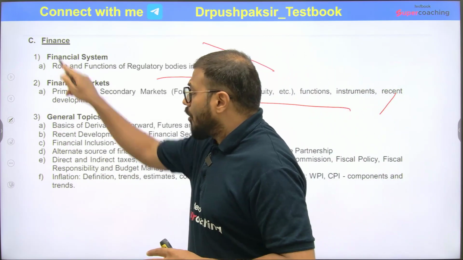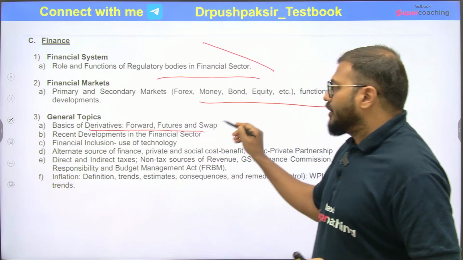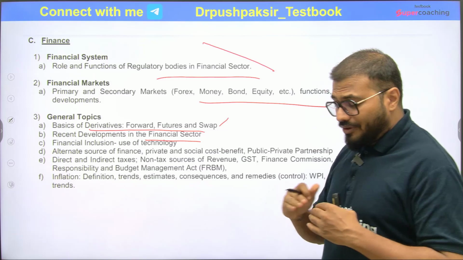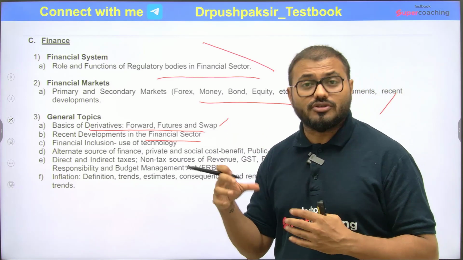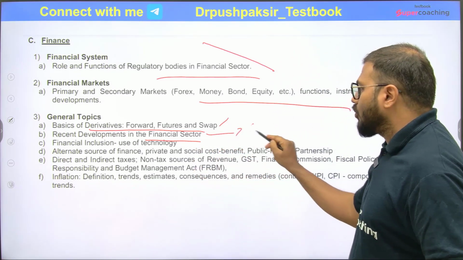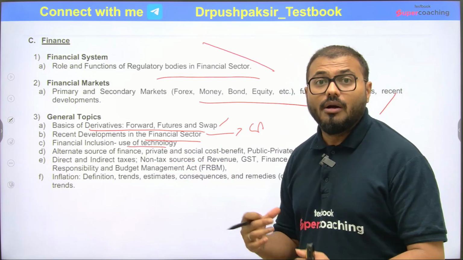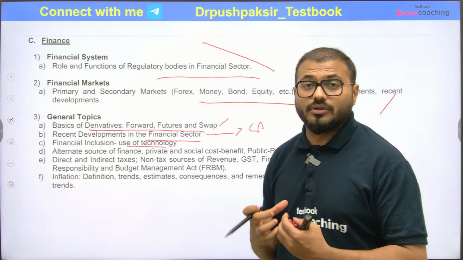Then there are some general topics in finance, basics of derivatives, what exactly forward, future and swap mean. Then financial sector recent developments, what new things are there. So it's kind of a current oriented topic. Then financial inclusion, in which use of technology, we have this fintech scenario these days.